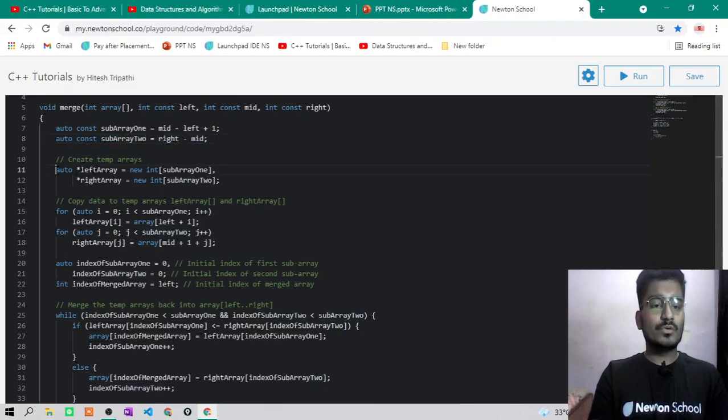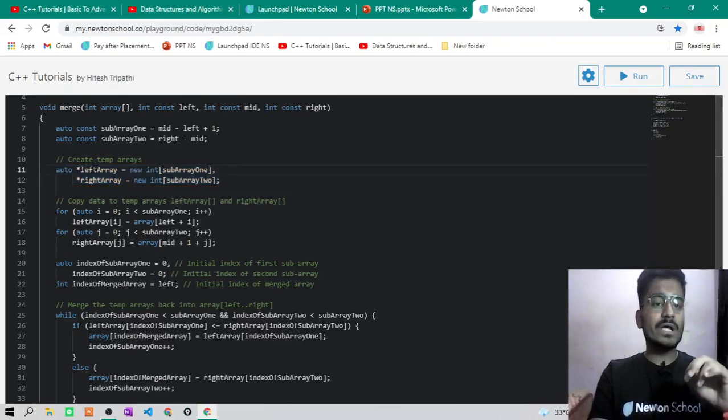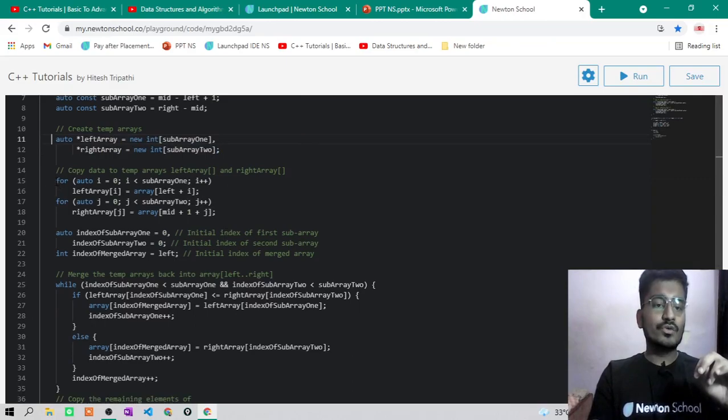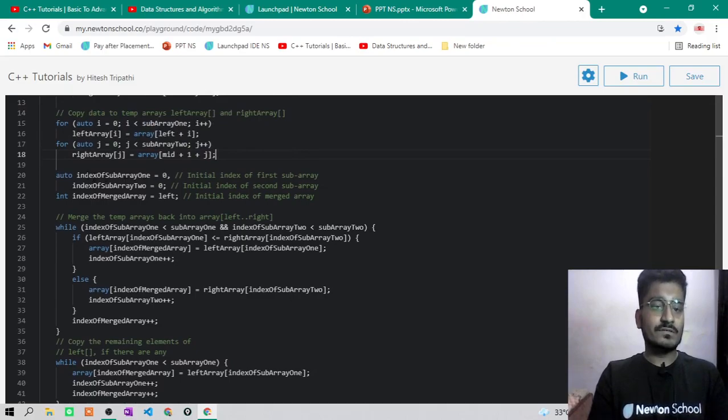Now you take two temporary subarrays in which you will store the left subarray and right subarray. You can take vectors also here. You store your left half of the subarray in the left array and the right half in the right array. Now here you took three indexes, as I have already told you in my implementation. Index of subarray 1 is i, index of subarray 2 is j, and index of the merged array is k.